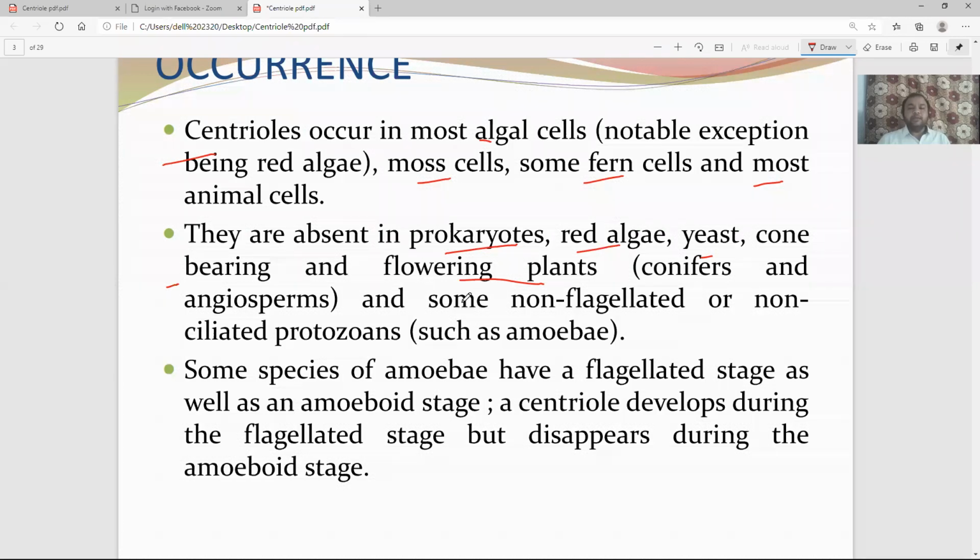For example, some non-flagellated or non-ciliated protozoa like amoeba do not have centrioles. But some species of amoeba have a flagellated stage. Its life cycle sometimes has flagellated cells and sometimes an amoeboid state. The centriole develops during the flagellated state, but it disappears during the amoeboid state. So at a particular period of life the animal may have a centriole. If it is in the flagellated stage, it has a centriole. But when the flagellated cell is replaced by the amoeboid stage, then the centriole is also lost.